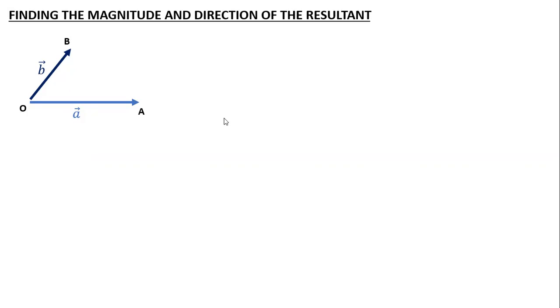So if I have these two, then since the law states that it should be a parallelogram, I will just try to complete the parallelogram, and I will take that intersection as C. The resultant is the diagonal passing through the same common point, that became my R. Now these are the assumptions. Magnitude-wise, I can measure the length and directly say. But whenever we define directions, they are always defined in terms of angles.